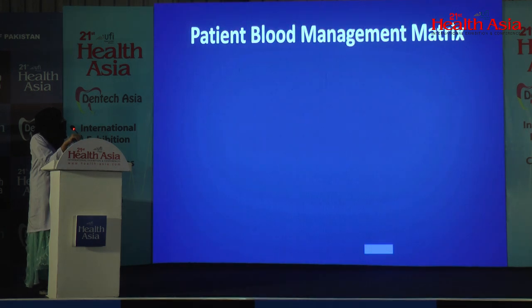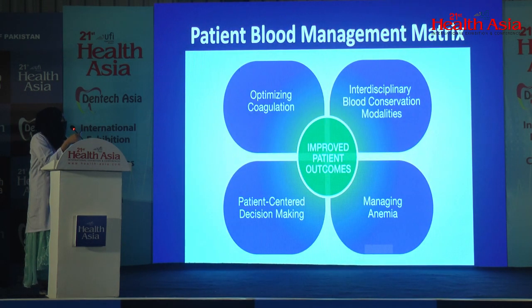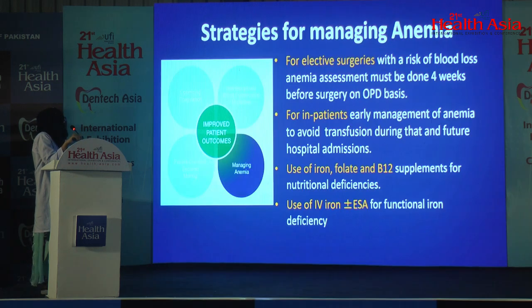This is the patient blood management matrix, where the ultimate goal of patient blood management is to improve patient outcome. So how can you achieve this goal? By implementing these strategies, which are managing anemia, optimizing coagulation, means reducing the loss, a patient-centered decision-making approach, which is very important, and use of blood conservation modalities.